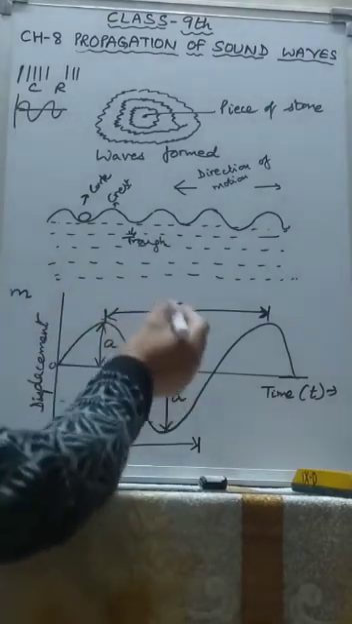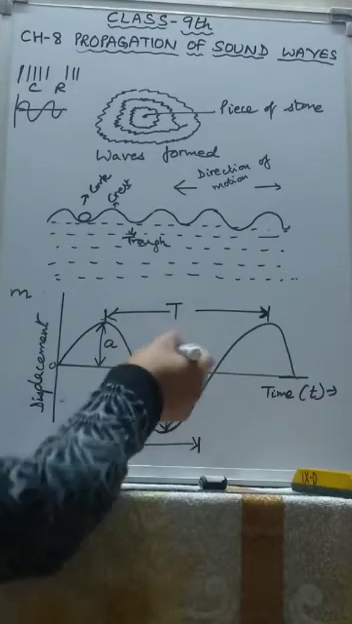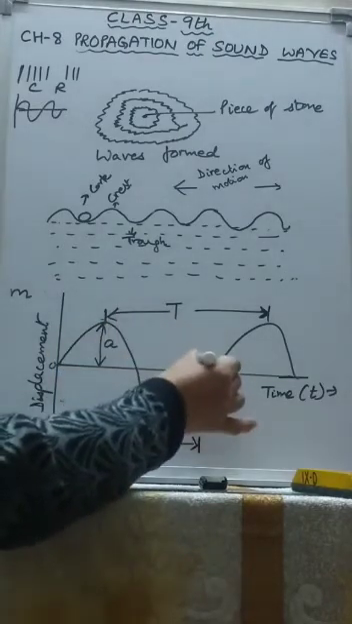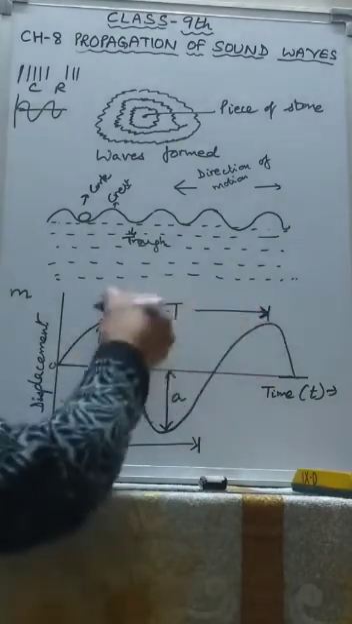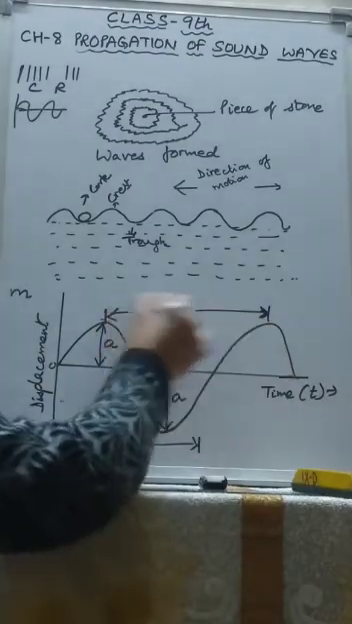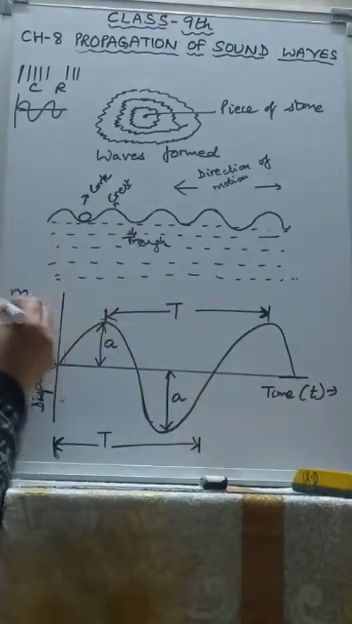Now time period T. The time taken by the particle of the medium to complete one vibration is called time period. This can also be called one vibration, and between two consecutive crests or two consecutive troughs, that is also called one time period. It is denoted by T and the SI unit is second.